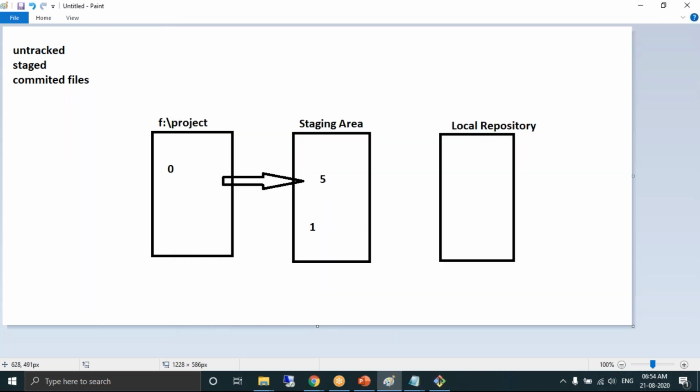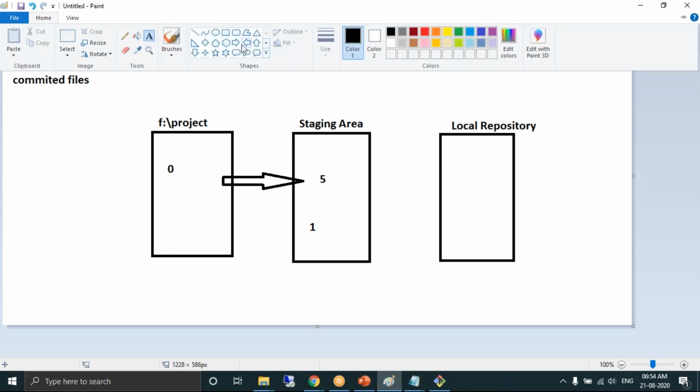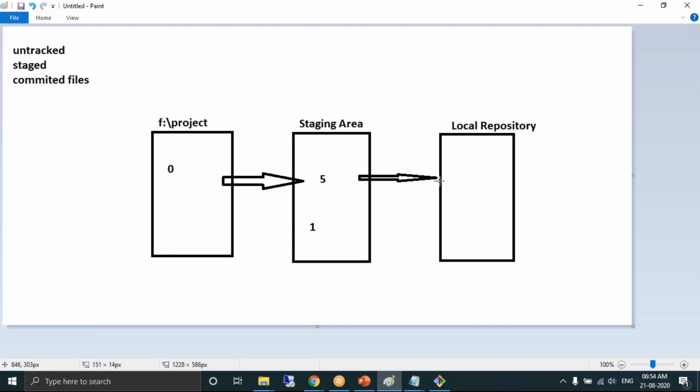Done. The developer's job is not completed. His responsibility is not just finishing that and moving the files to the staging area. He should move the files from the staging area to the local repository. That's his actual target. His final responsibility ends by moving the files into the local repository. Right now, all the 5 files are moved into the staging area.